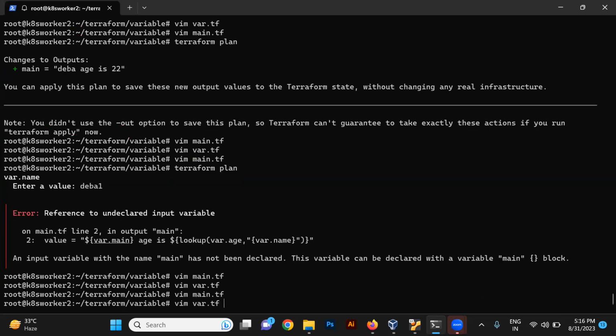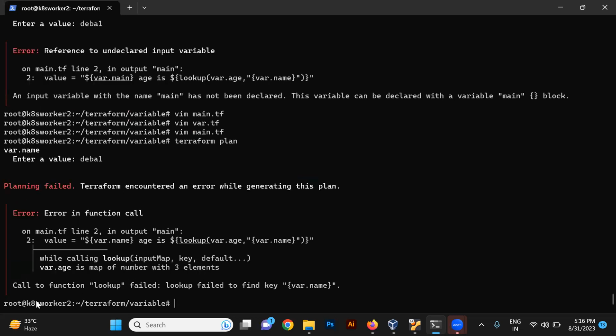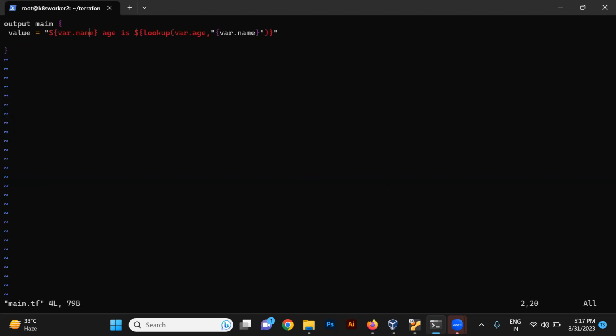Now let's start with Terraform, then again call data 1. Okay, let me check: call to function lookup, failed to find key name, where dot name. Okay, it's not able to find where dot name. Okay, let's check this again. What's happening here?